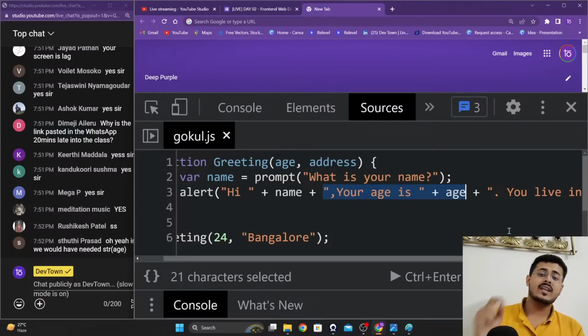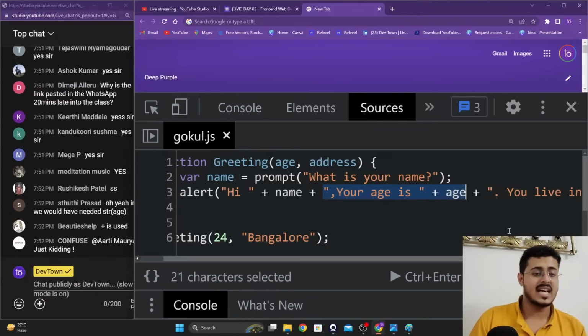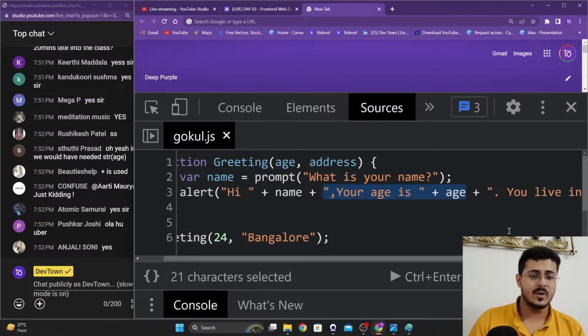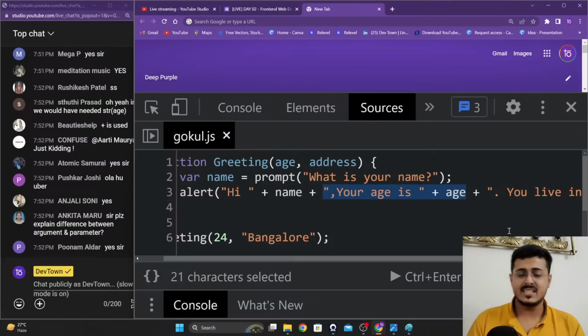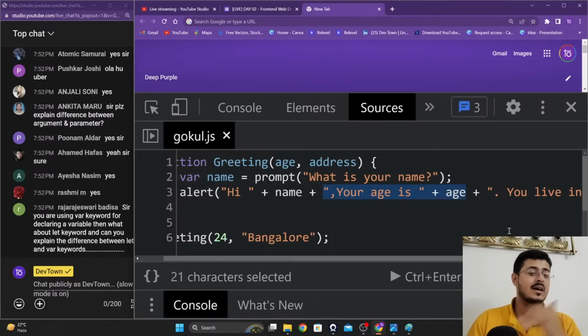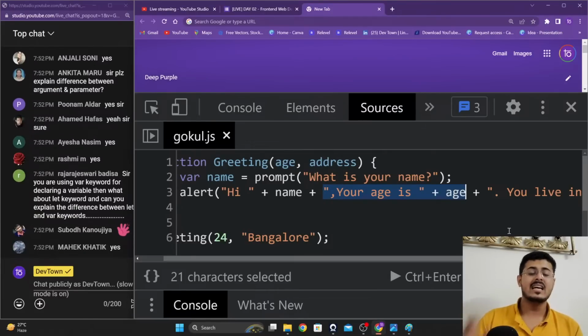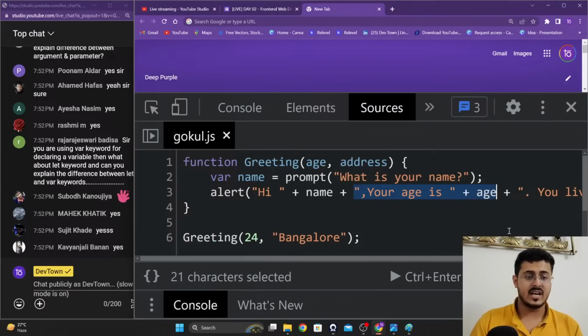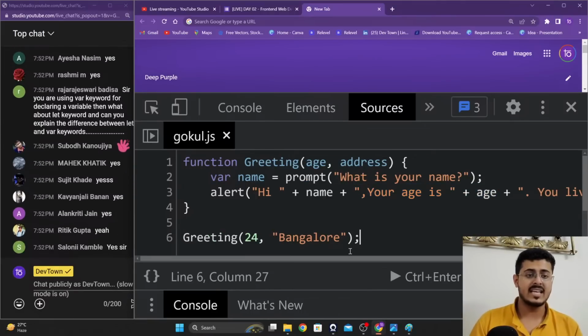So you can actually concatenate strings with numbers as well. It is not compulsory to concatenate just strings and strings. Are you guys able to understand it? Please let me know, guys.